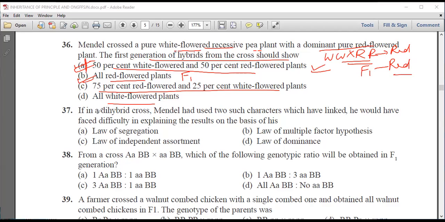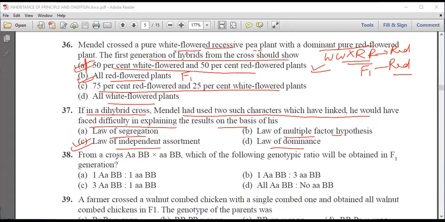Now, next question is, in a dihybrid cross, Mendel had used two such characters which have linked, which would have faced difficulty in explaining the result on the basis of law of segregation, law of multiple factor hypothesis, law of independent assortment, or law of dominance. So the correct answer is law of independent assortment.